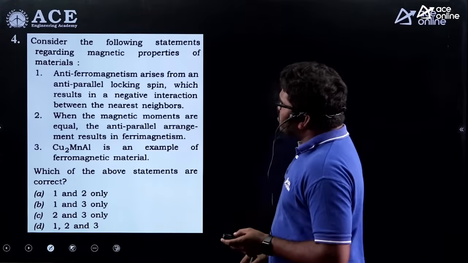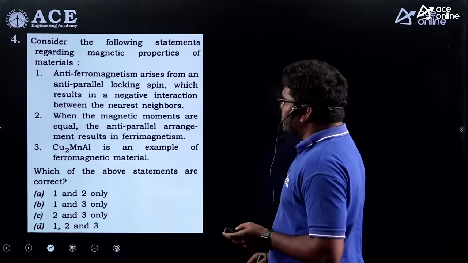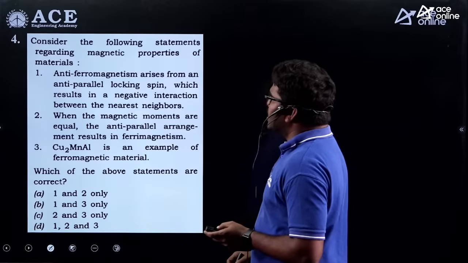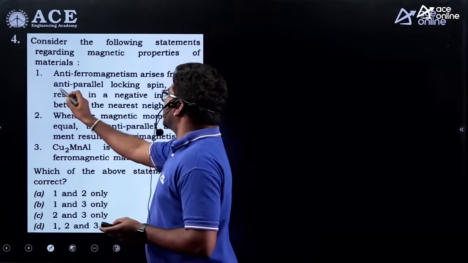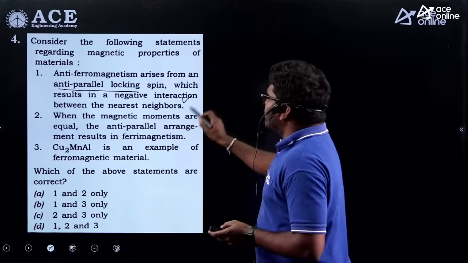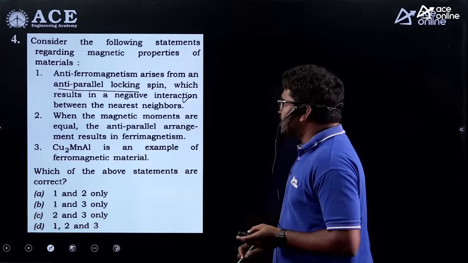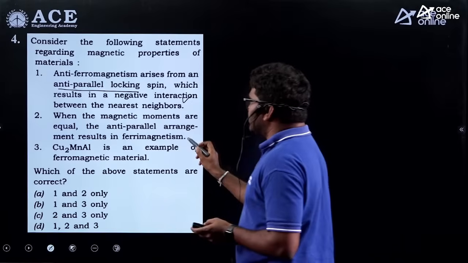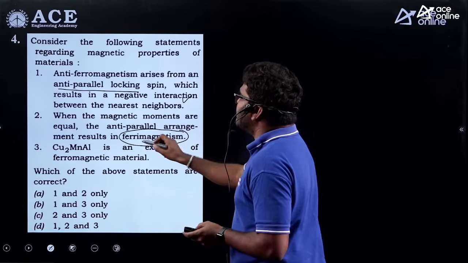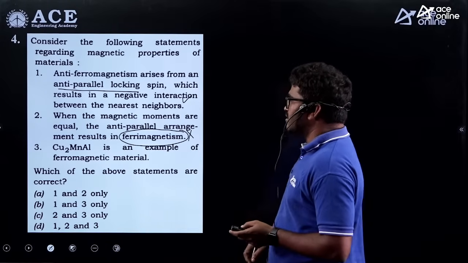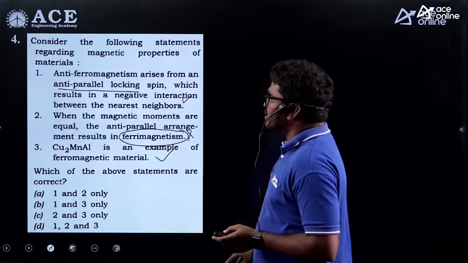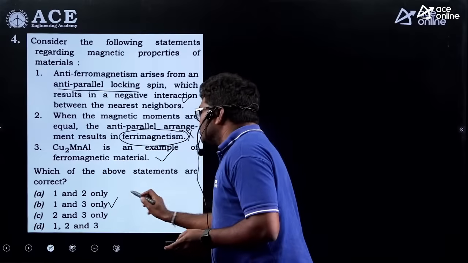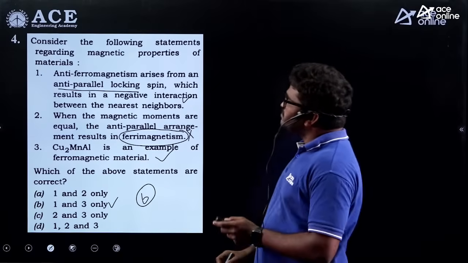Now, these are magnetic properties of different materials. Antiferromagnetism arises from anti-parallel locking of spins. It is correct actually. When the magnetic moments are equal, the anti-parallel arrangement results in ferrimagnetism. This is not correct. This is antiferromagnetism, it must be. So this is not correct. And Cu2MnAl is an example of ferromagnetic material. It is also correct. So 1 and 3 are correct. So B is the correct option for this question.